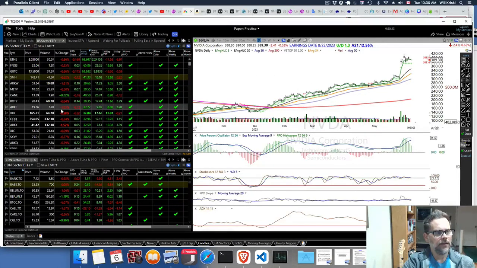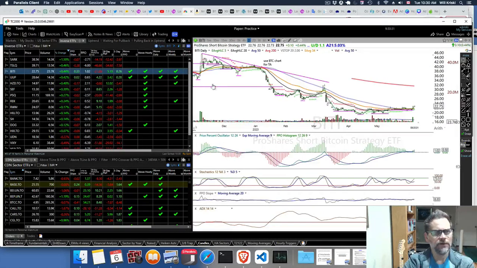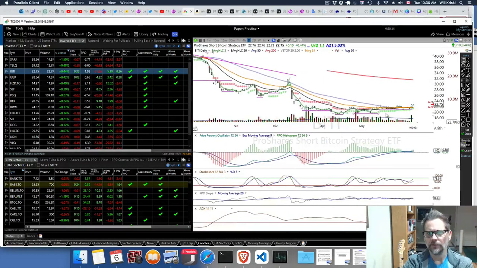Okay, I think that's all I wanted to say. You might want to look at inverse ETFs, like BITI is the inverse Bitcoin. You can see how it's been slowly moving up with these green volatility stops. We had a recent low here. I drew a bit of a purple line here horizontally. You can do a horizontal line by holding the shift button.